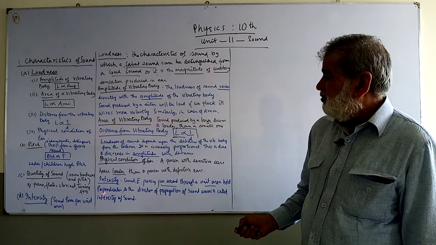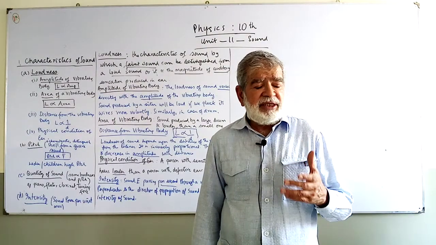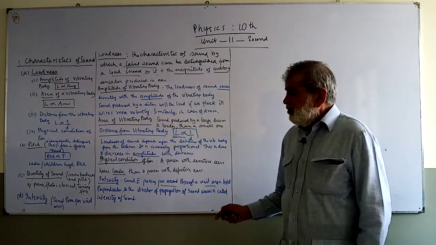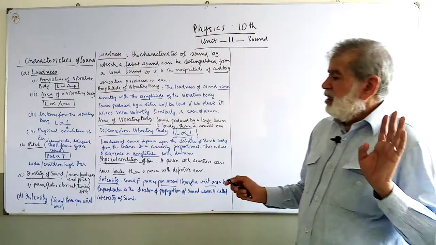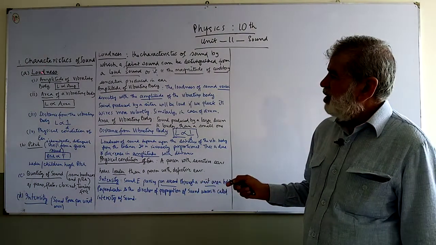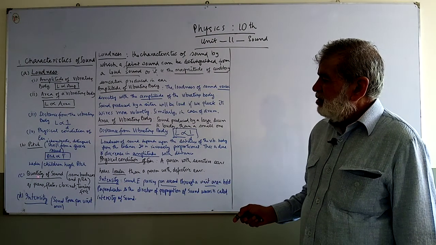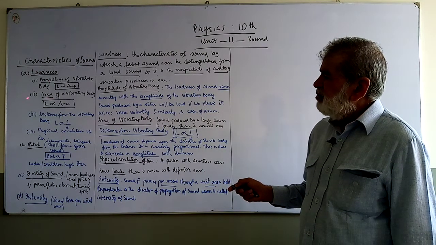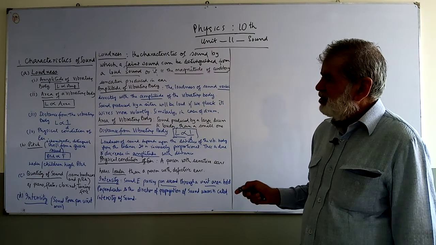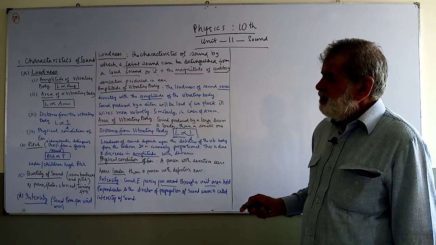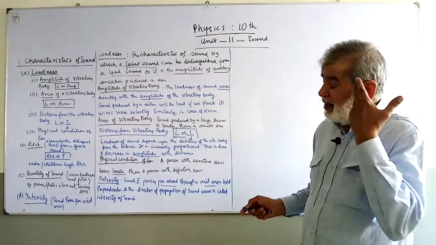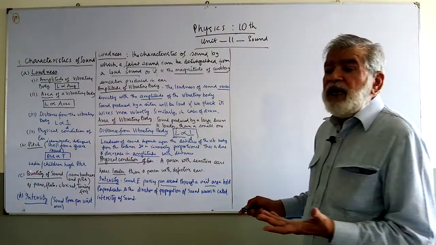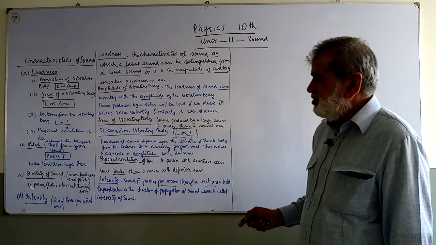This topic, intensity of sound, is a very elaborate topic which we'll further cover also in the next lecture, but presently we are talking about the characteristics of sound, which are the following four: 1, loudness; 2, pitch; 3, quality; 4, intensity. Loudness depends upon amplitude, area of the vibrating body, distance from the vibrating body, and physical condition. Pitch depends upon the frequency, and quality of sound is the characteristic by which you can distinguish different musical instruments being played and what is the instrument that is producing that sound. Fourth is the intensity of sound.